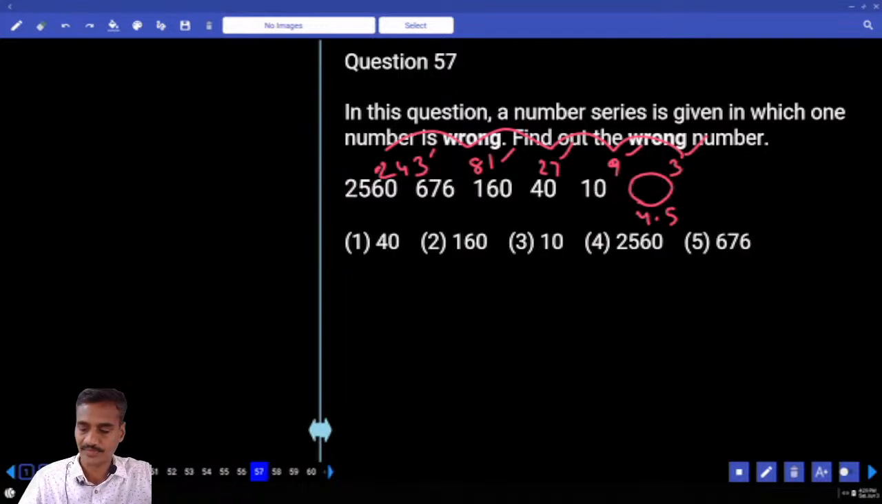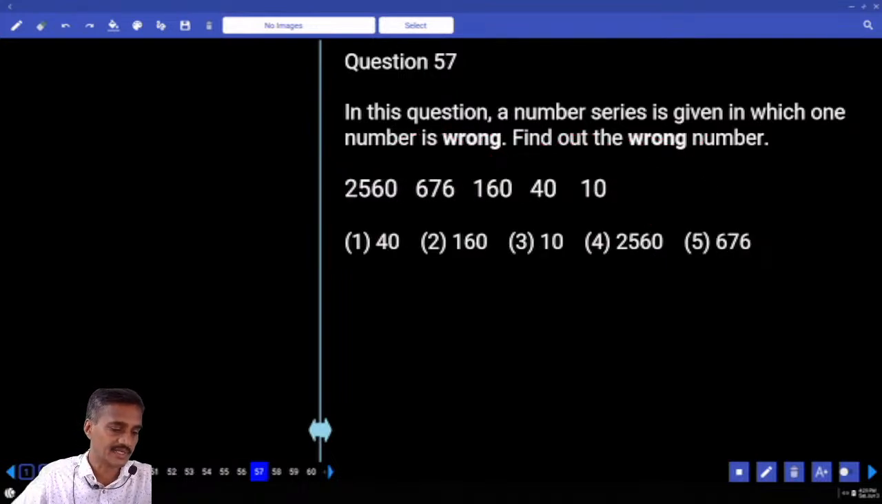Then 57. Now in this 57, again the numbers are in the decreasing order and start in the reverse order. 10 into 4, 40. 40 into 4, 160. 160 into 4, 640. Here it is 676, that is the wrong one, choice 5 for 57.